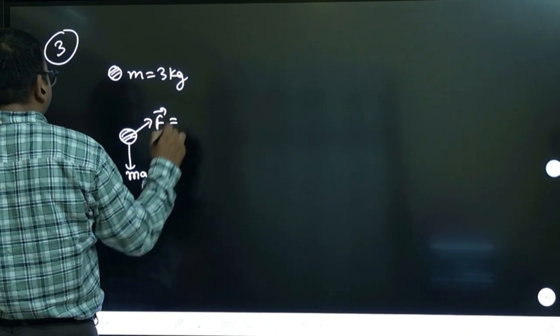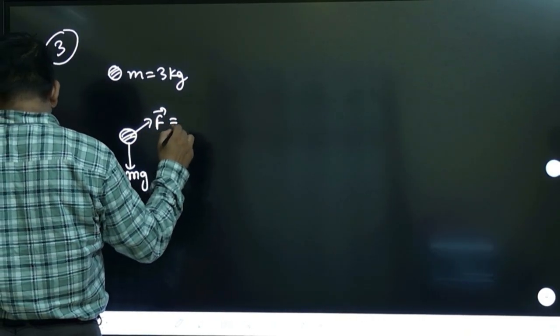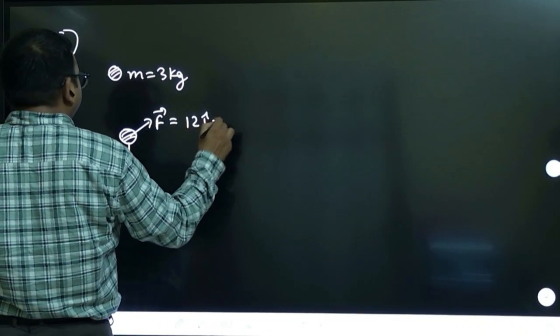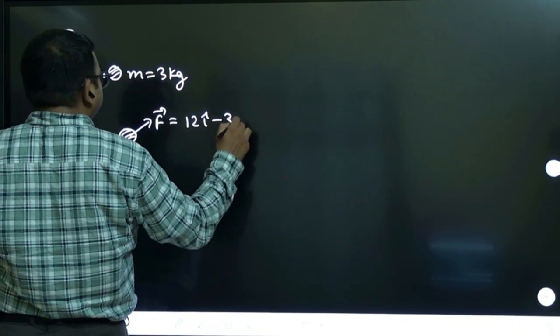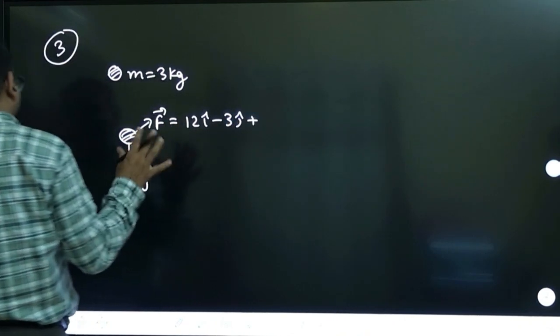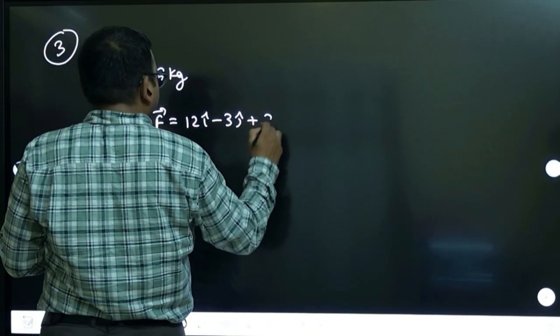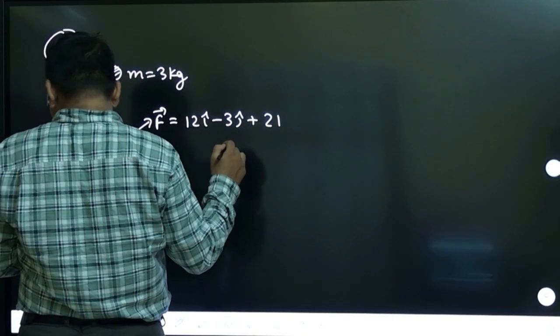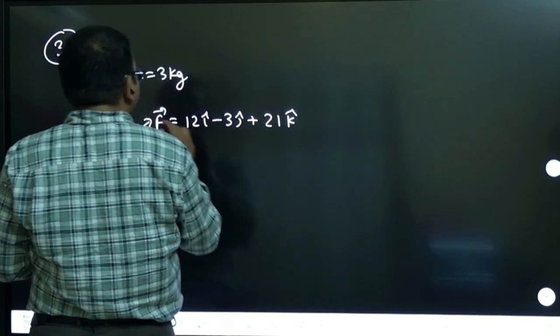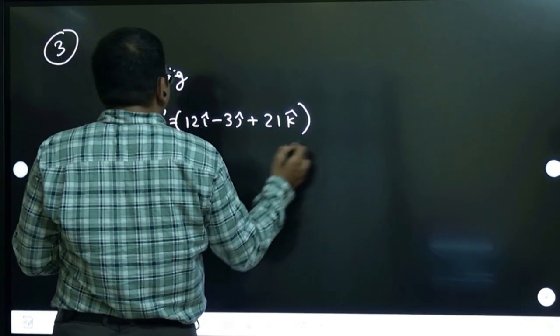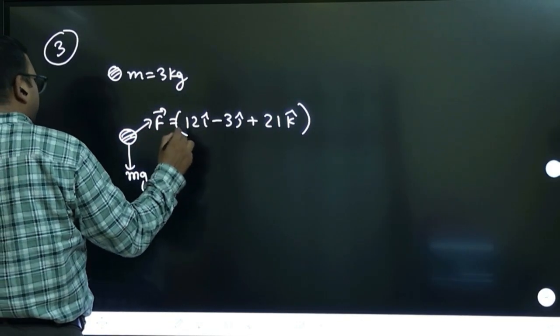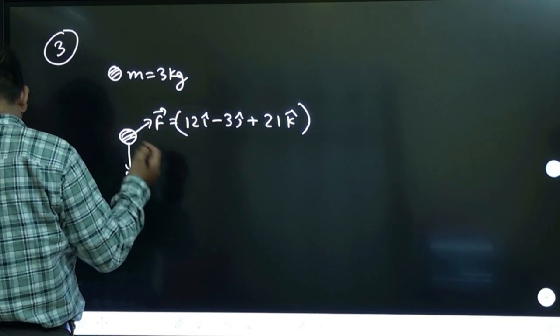No, there is another force given. Two forces are acting on this body: 12 j cap minus 3 j cap. It is not in contact with any surface, so normal is not there. So these are the forces. Only two forces are given: one is this applied external force, and the other is mg.